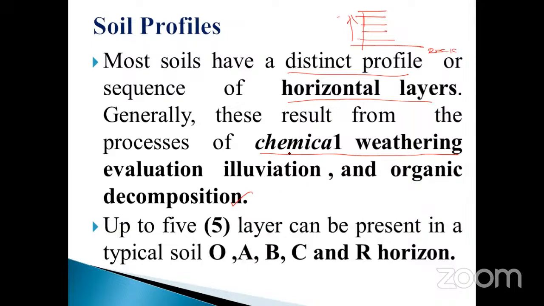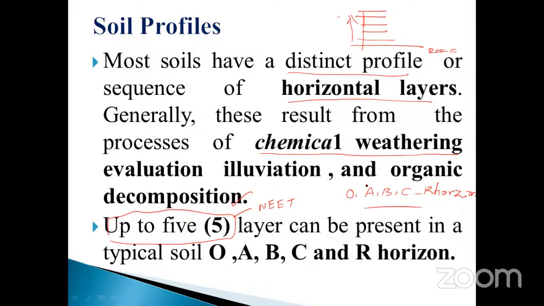These are all the changes. Likewise, in soils also there are specific modifications and changes during this period. Already you studied so many eras. See, up to 5 layers can be present in the typical soil. Normally, how many layers are present? 5 layers. This is also one of the NEET questions, my dear students, and a very, very important point. How many layers are present in it? First one is O, followed by A, B and C, and the last one is called the horizon.